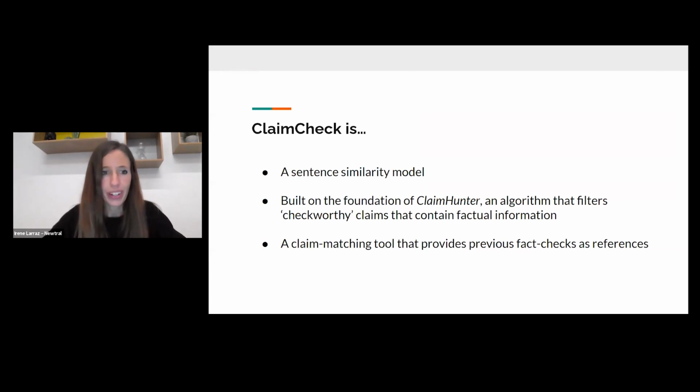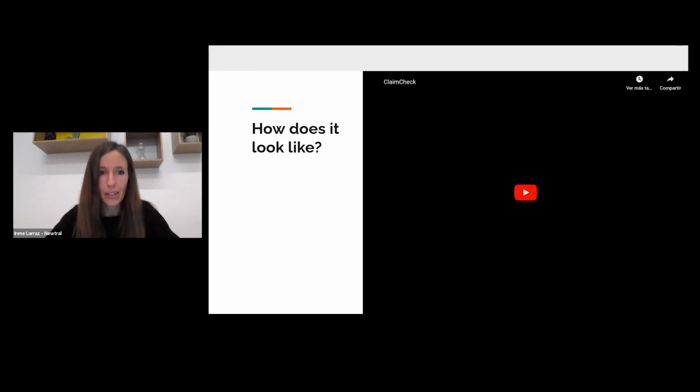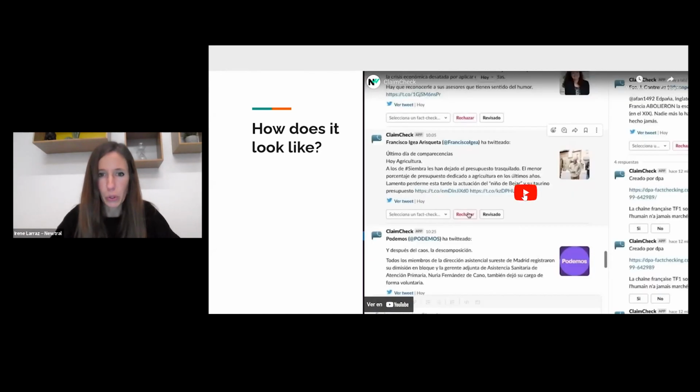In other words, ClaimCheck is a sentence similarity model built on the foundation of Claim Hunter, which is a different algorithm that filters check-worthy claims that contain factual information, and a claim matching tool that provides previous fact checks as references. So how does it look? We have prepared this video to show how we are using this tool in our newsroom.